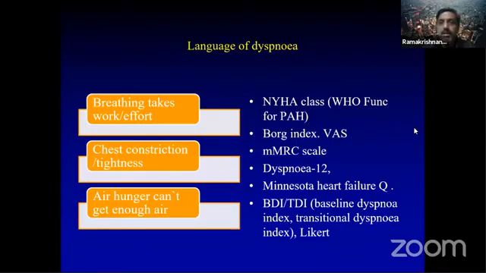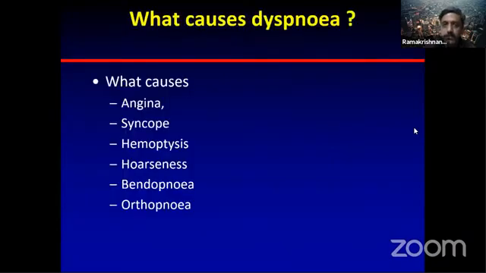But you should definitely read, not only for this topic but for other topics, a very beautiful chapter in Harrison, and even Braunwald gives the mechanism of dyspnea. That is a must. Everybody should read it before appearing for the exam. As I told you, there are various different functional classes that are listed. You should know something about it, but the WHO functional class for PH, you should all know.